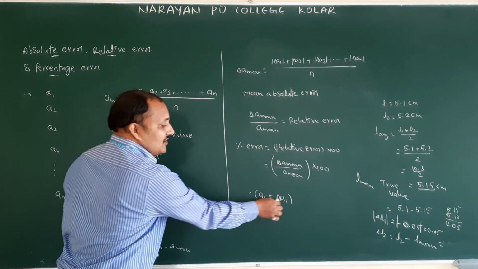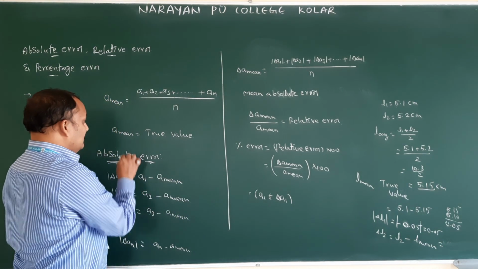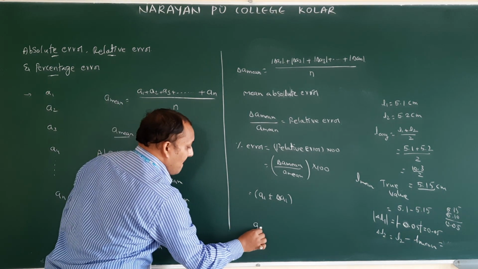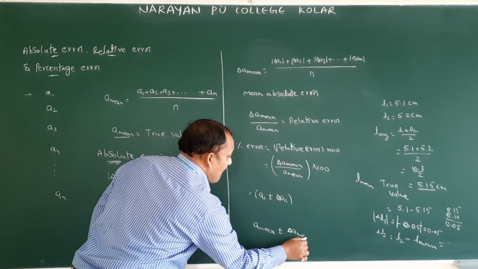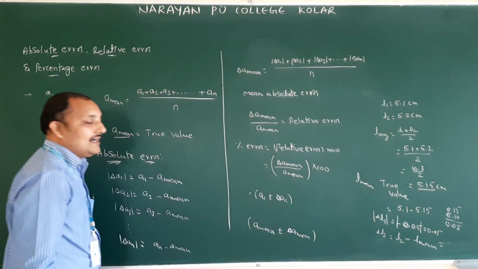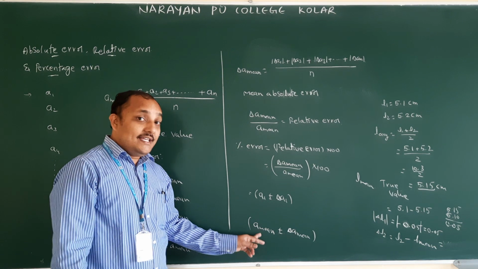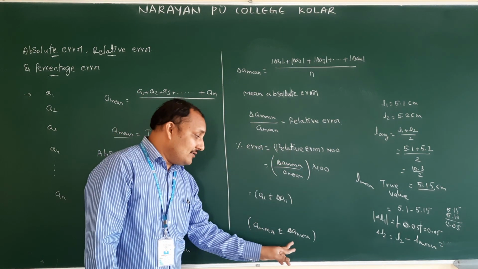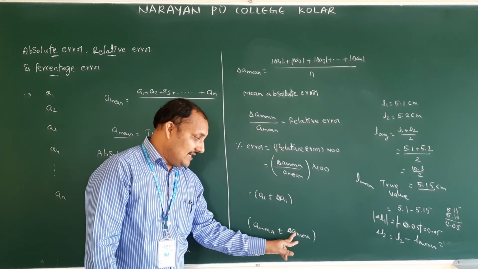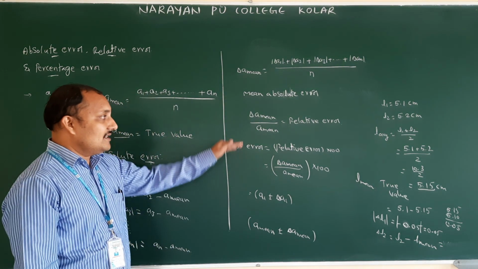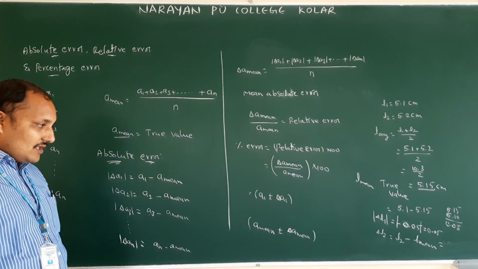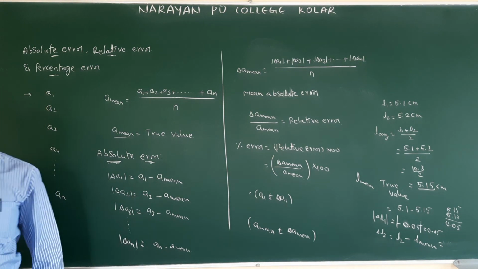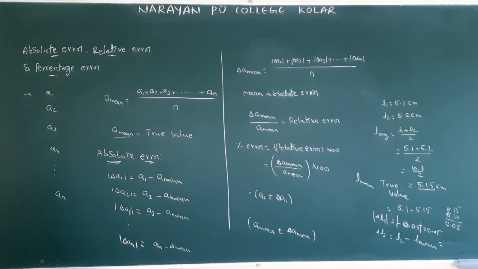Next, A2 also we can write. Like that, A mean is the true value. A mean plus or minus delta A mean. In this true value, what is the absolute mean error? That is nothing but delta A mean. So all these are logical. If you understand, you will do problems very well.